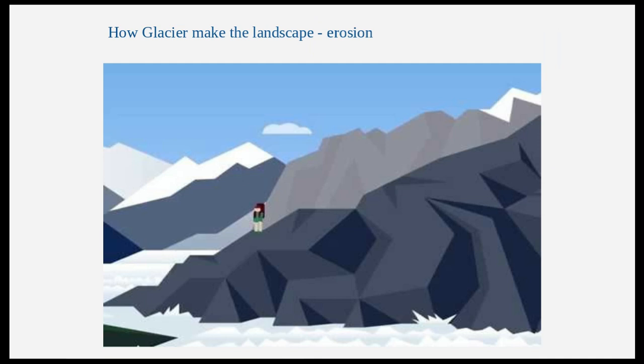Now, glaciers usually cause the landscape to erode. So imagine a glacier, it's really heavy and it starts to slide down. When it is sliding down, it is bringing down with it various sizes of rocks and dirt. In geography, we call these various sizes of rocks till. So it's moving till down the land and it's eroding the land. It's dragging things off the land as it moves down.